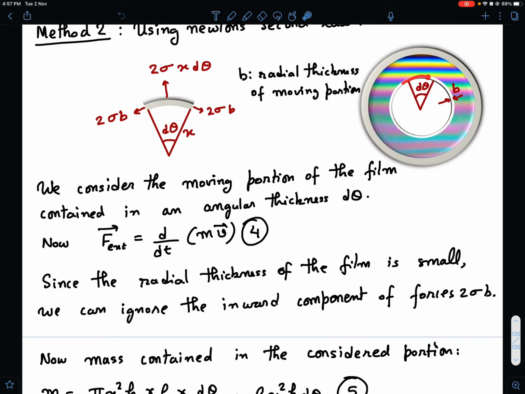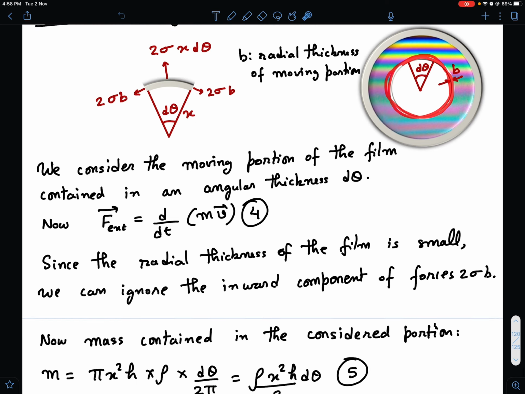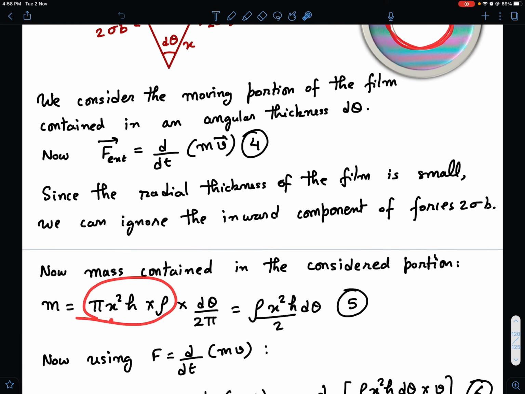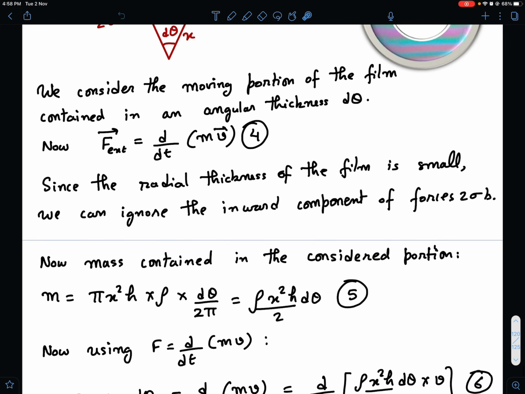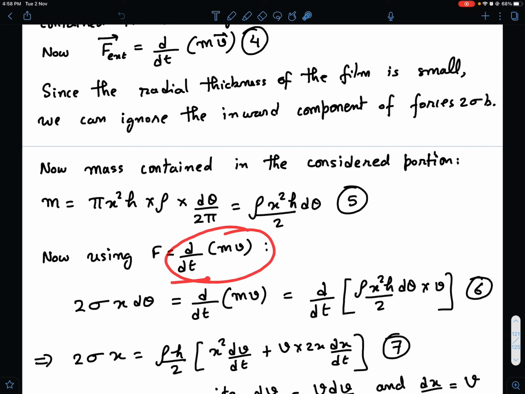Now the mass contained in the considered portion. The entire mass of this whole moving annulus is pi x square h into rho, and since this angle is d theta, we just need to take the fractional angle. d theta by 2 pi is the fractional angle, so I multiplied this by d theta over 2 pi to get the mass of that element. This simplifies to rho x square h by 2 d theta. You can verify. And now I can use F is equal to d by dt of mv.